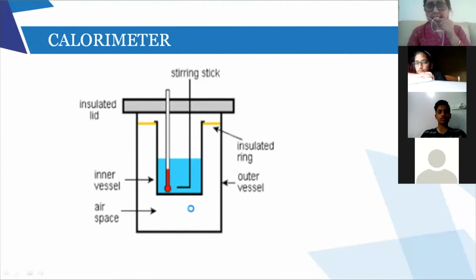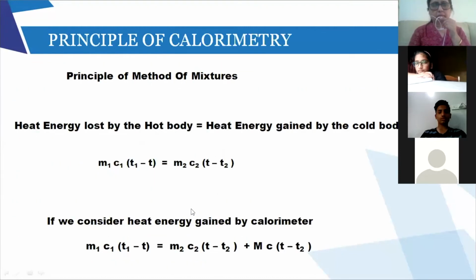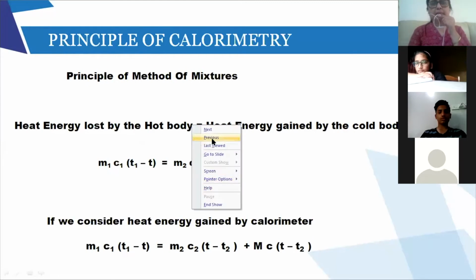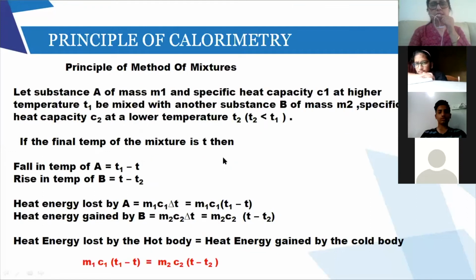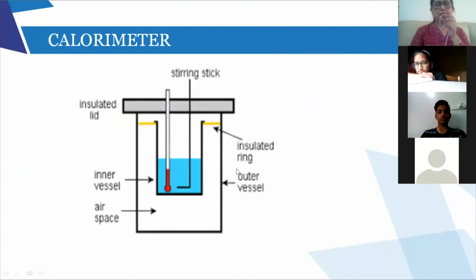Children, remember, air is a bad conductor of heat, so they are having air over here. Okay, it does not conduct heat. Okay, and then all things are insulated. There is a thermometer to measure the temperature.